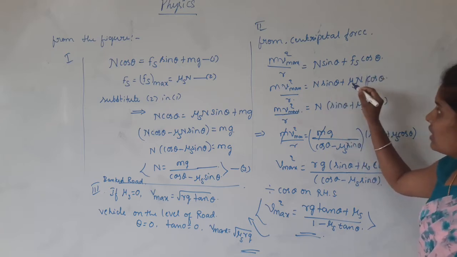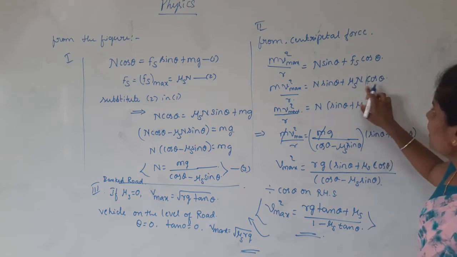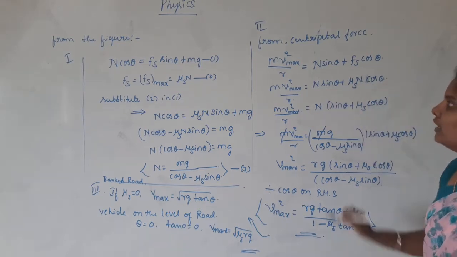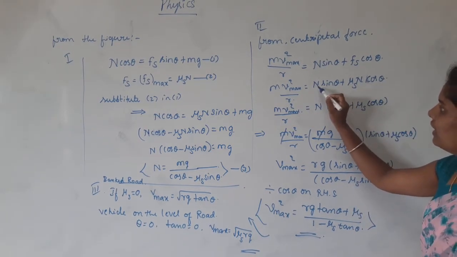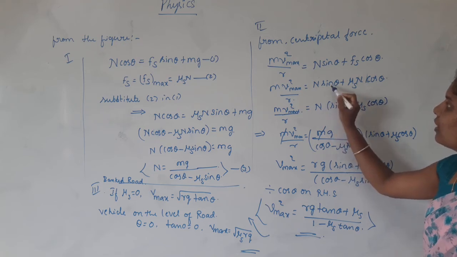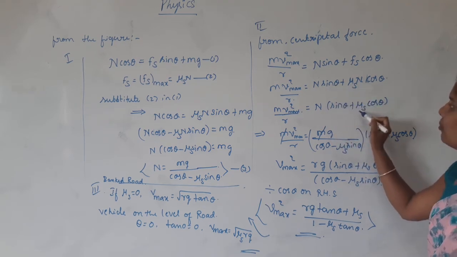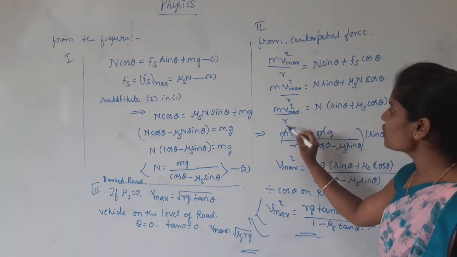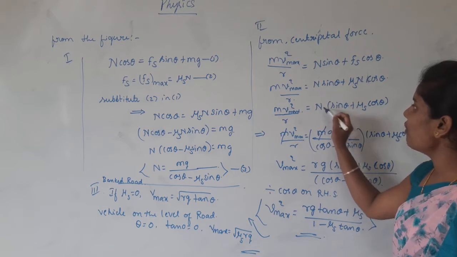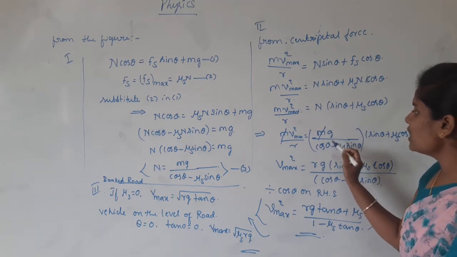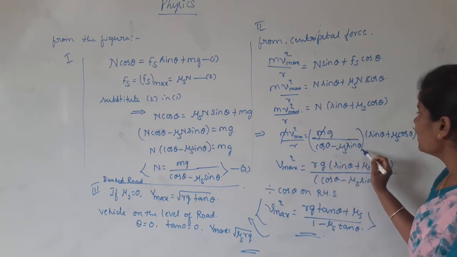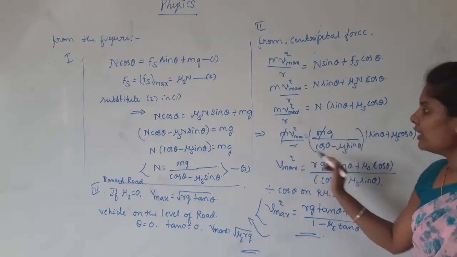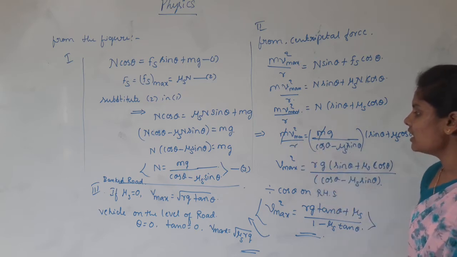In yesterday's class I made a small mistake here. In both terms N is common. So take N common, remaining sin theta plus mu s cos theta, and mv square by r on the other side. Substitute the value of N in these steps: mg divided by cos theta minus mu s sin theta remains as it is. On both sides m is common, so it gets cancelled.